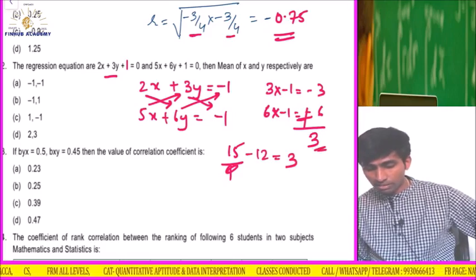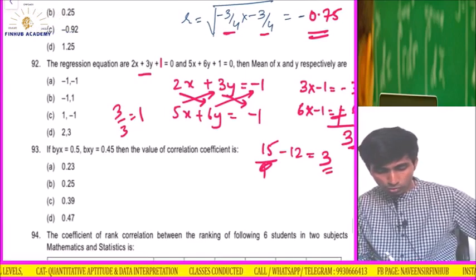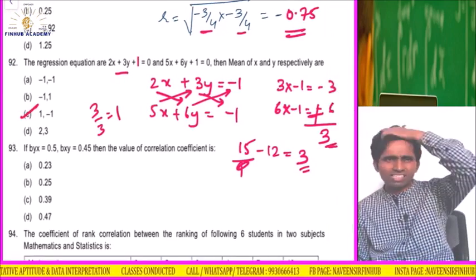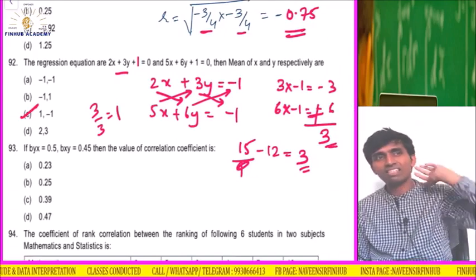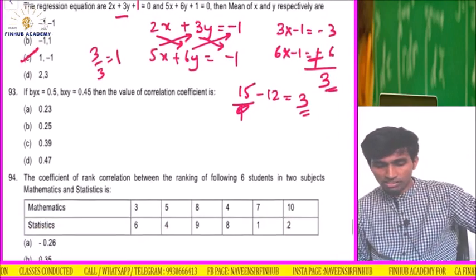Understood? This number divided by this number. So 3 divided by 3. The answer is 1. So my x is 1. So the option is C. Mean of x and y, understood? We have done this in the class. Just recall, we have solved it very explicitly. This crisscross method I have shown you in the equations chapters.